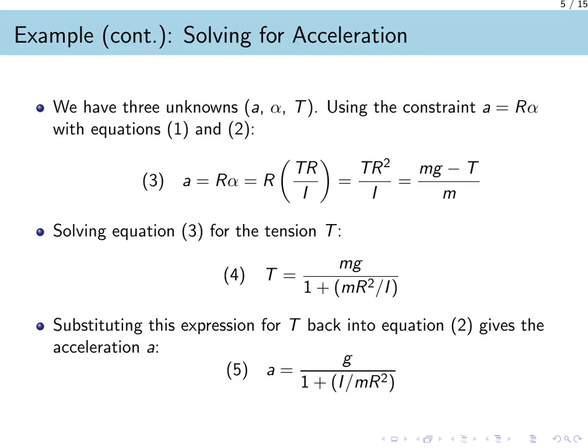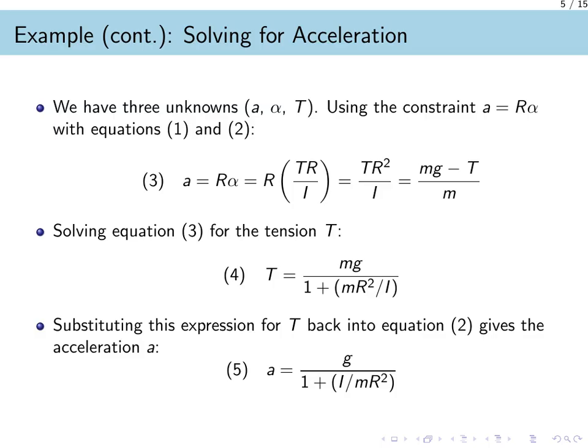We now have a system of two equations with three unknowns: the acceleration, a, the angular acceleration, alpha, and the tension, T. The key to solving this is the physical constraint that the cord does not slip on the wheel. This no-slip condition provides our third equation, which relates the two types of acceleration, a equals r times alpha. We can use this relationship to combine our original force and torque equations into the single expression shown in line 3. A good strategy is to first solve this combined equation for the tension, T, which results in equation 4.